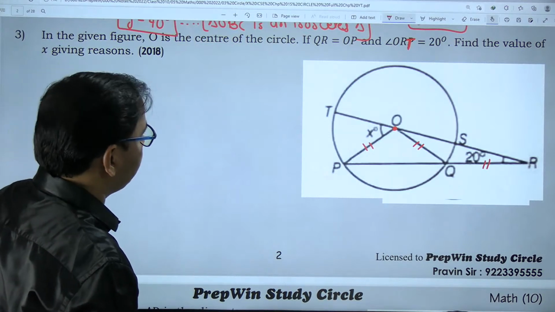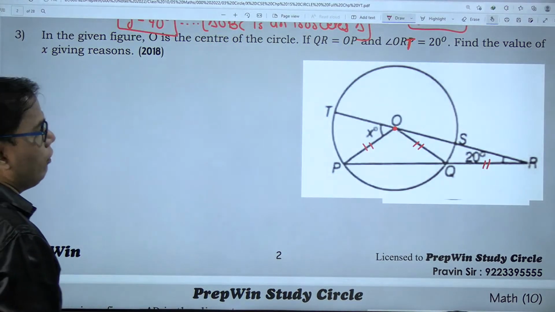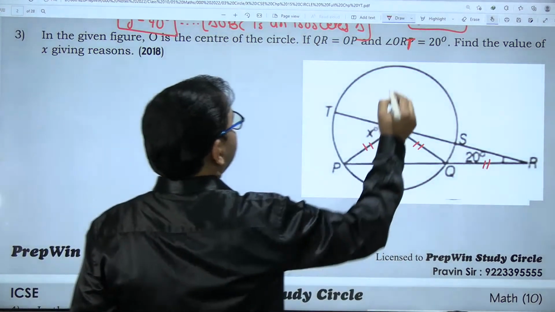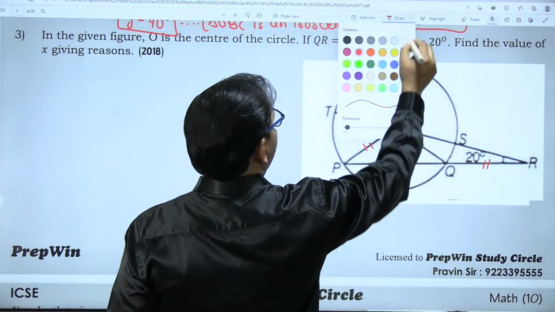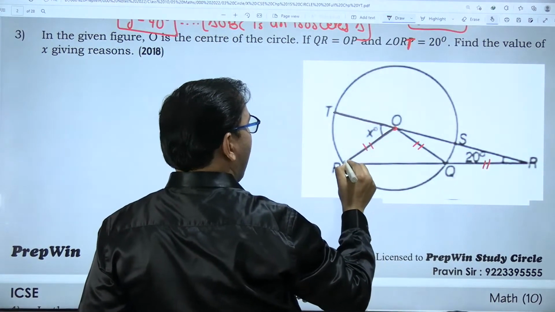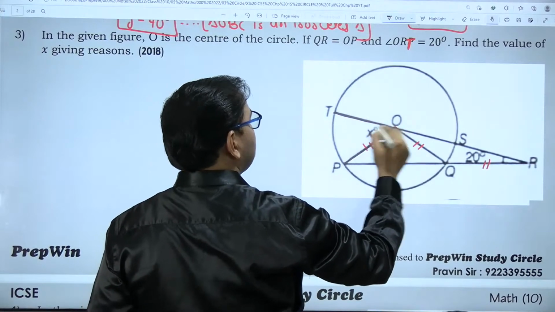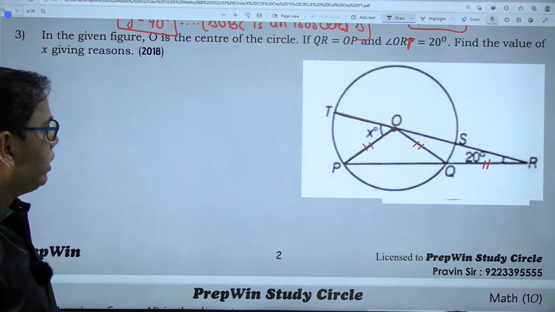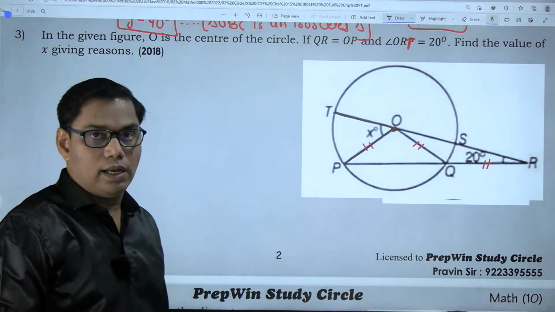QRT is 20 degrees. Find the value of x. Again, we have to find out the value of x. Now, what we see is that angle x is a central angle. Why is it a central angle? Because its vertex is on the center. With respect to this central angle, do we have any angle on the circle?